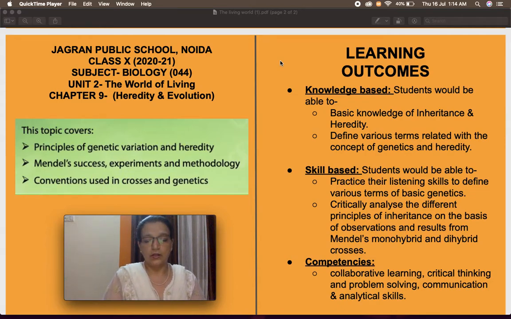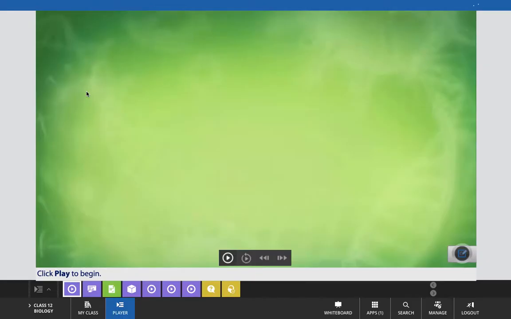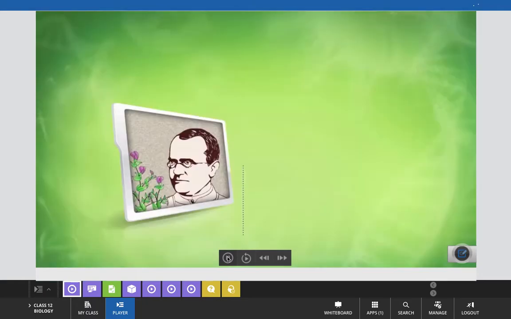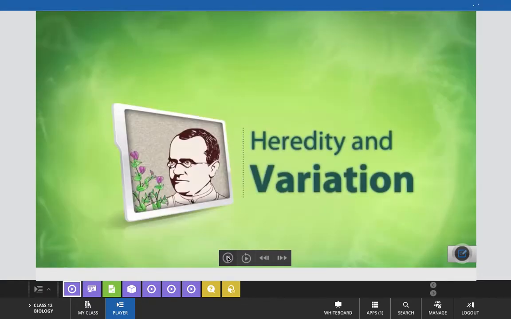Now, let's start with today's class, with the introduction of the chapter Heredity and Evolution, in which we will focus on the concept of heredity and variation. First of all, what is heredity?